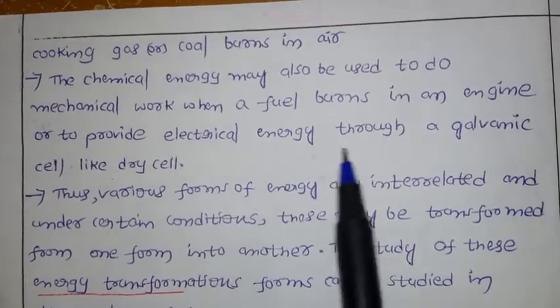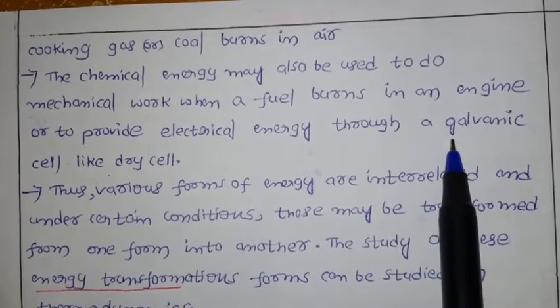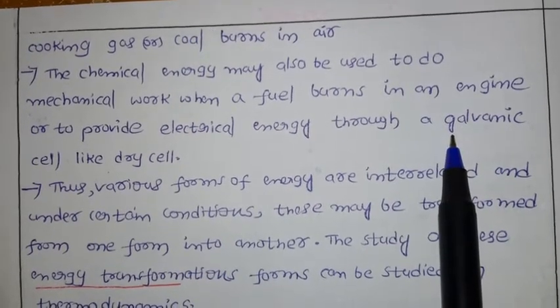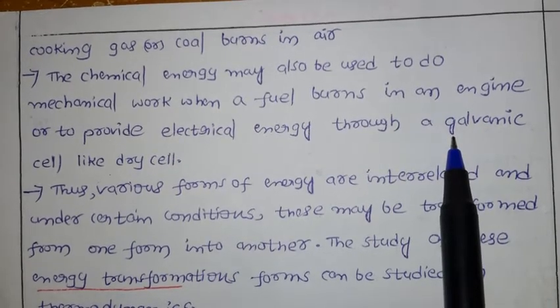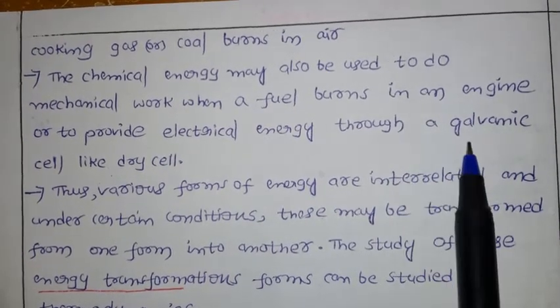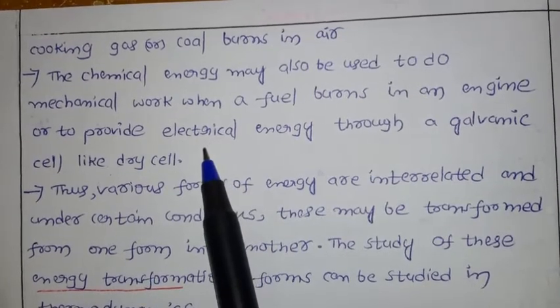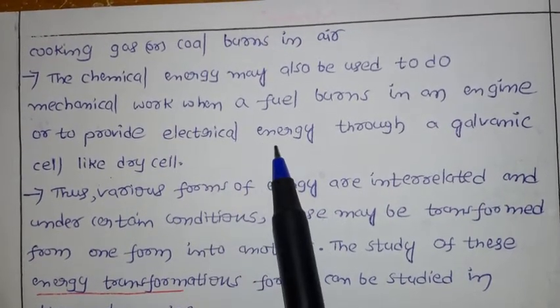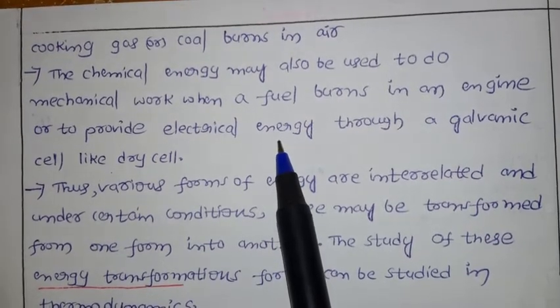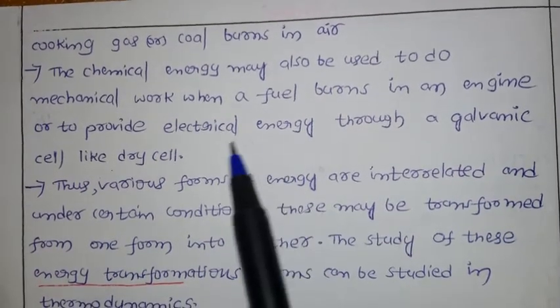Next example, if you see, here we have the galvanic cell. In the galvanic cell, what is going to happen? In that we have copper and zinc. Zinc is going to lose electrons, copper is going to take the electrons. So what happened? There is a flow of electrons. Flow of electrons is nothing but electricity. So you are going to produce electrical energy.